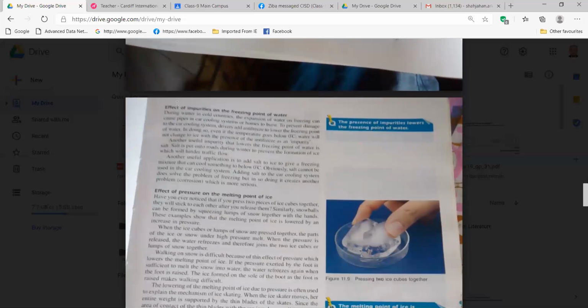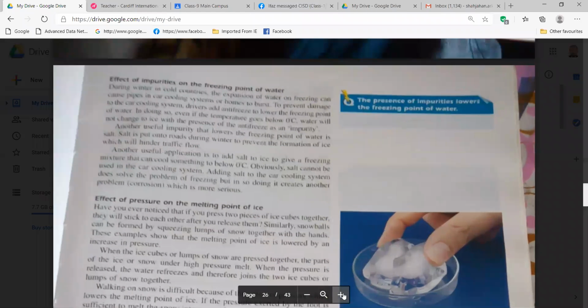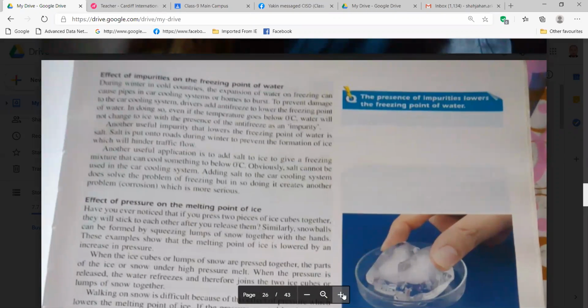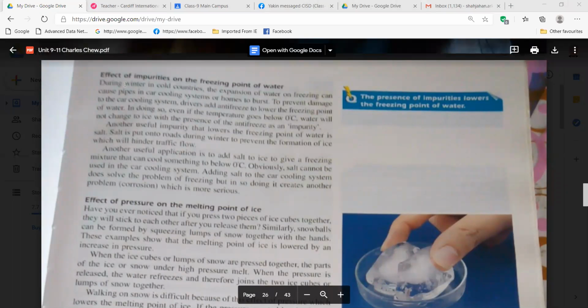Here you see some of the things they are mentioning here. Effect of impurities on the freezing point of water. Yesterday we discussed a little bit, right? Salt water and normal water have different boiling points, right? Due to the impurity mix up, they have different freezing point or boiling point. So can you read this part here? How is impurity affecting the freezing point? Can you read this?